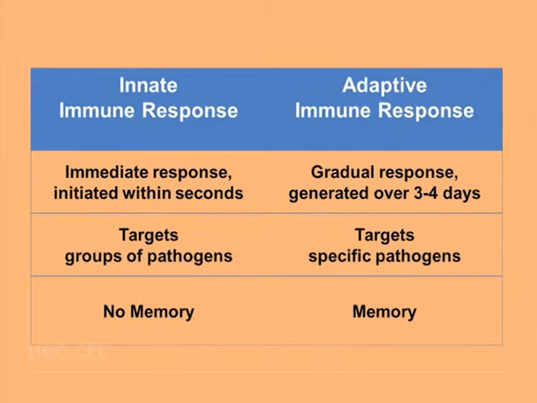Innate immune response is called non-specific because it has no memory, and every time an antigen enters our system, the innate immune response is the same. However, adaptive immune response has memory, so it keeps the memory of that particular antigen. The next time the same antigen enters our system, all the memory cells fight against that antigen. Thus, adaptive immune response is stronger than innate immune response.